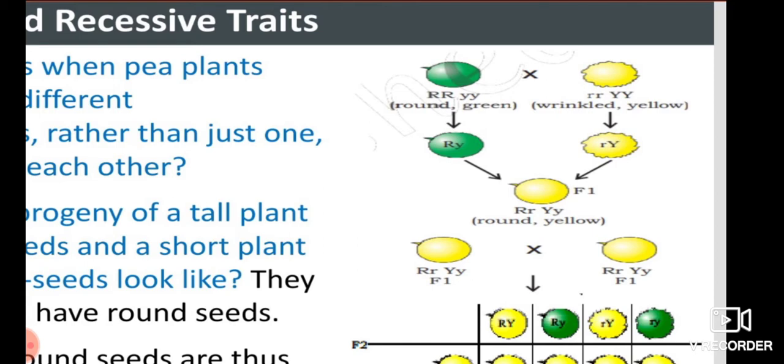One is a round seed which is green in color, and the other is a wrinkled seed which is yellowish in color. So here they are taking two characteristics: round and wrinkled is one, and green or yellow color is another. Whereas in the first case, we chose only one characteristic, that is tallness and shortness of a plant. So let us see what happens now.